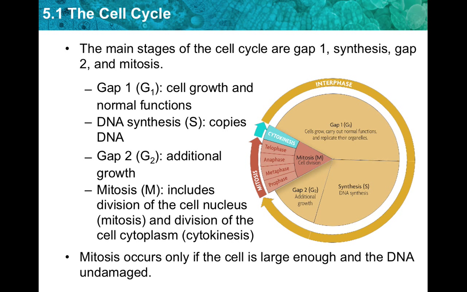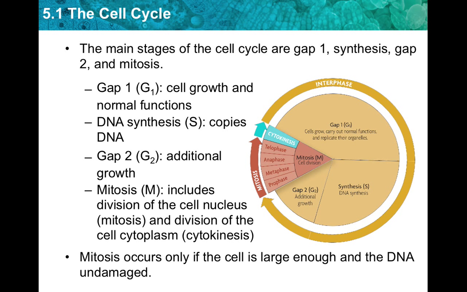The next process we have is mitosis, which includes two procedures. First, we have the division of the cell nucleus and its contents. Nuclear membranes are dissolved, and duplicated DNA condenses around proteins and separates.